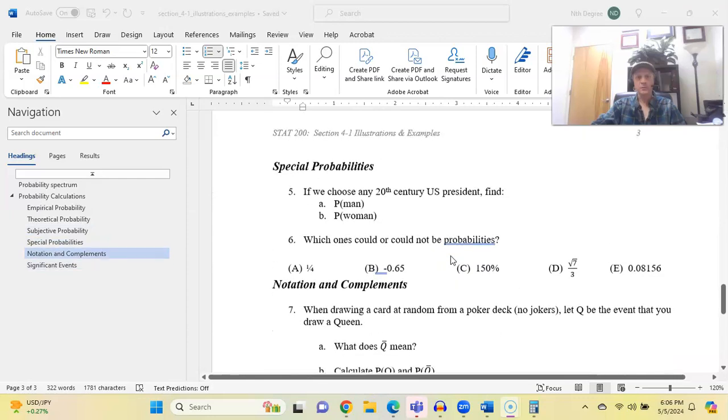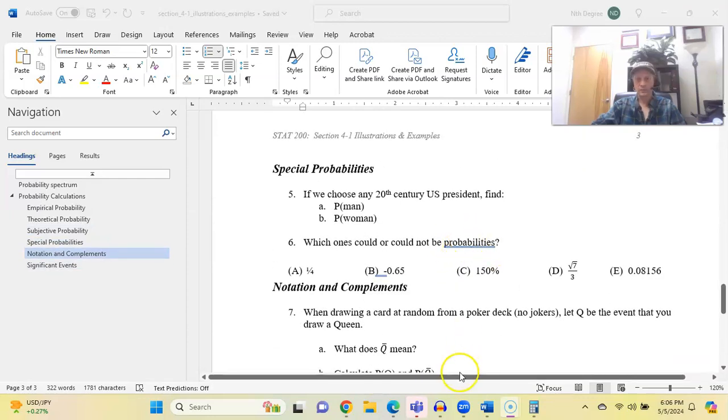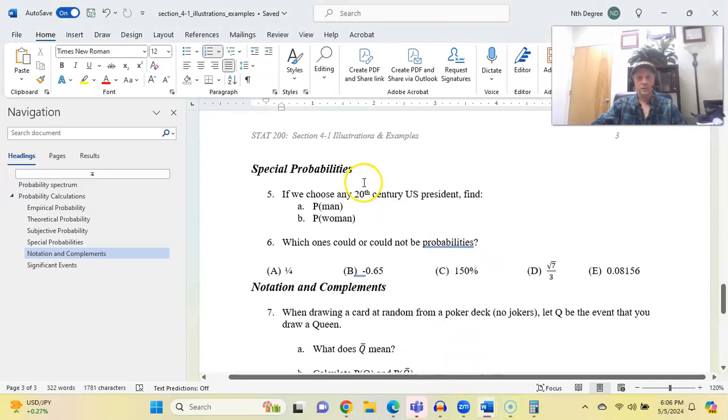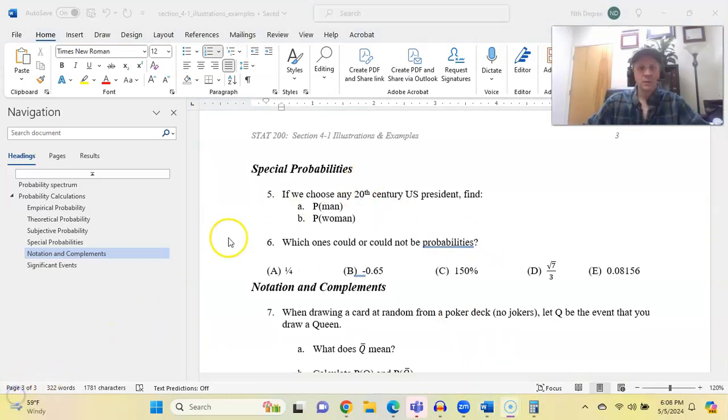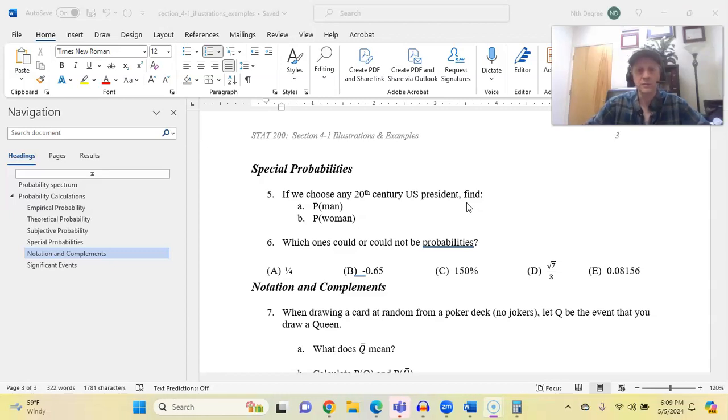All right, so special probabilities is what I'm calling the topic here. Number 5. In number 5, we are going to choose from among the 20th century United States presidents. So that is a closed list of people who are known. They range from President McKinley to President Clinton, so we know exactly who they are. If we choose any of the 20th century U.S. presidents, find the probability that that president will have been a man.